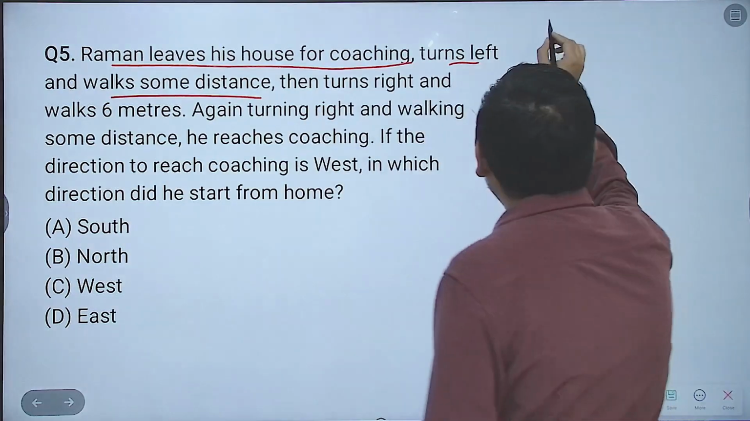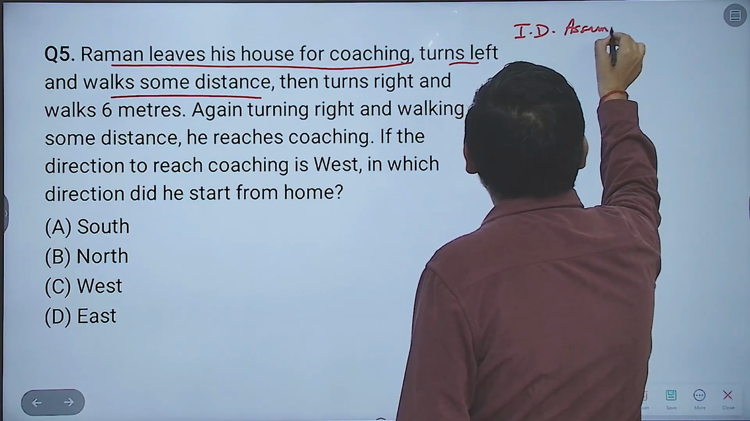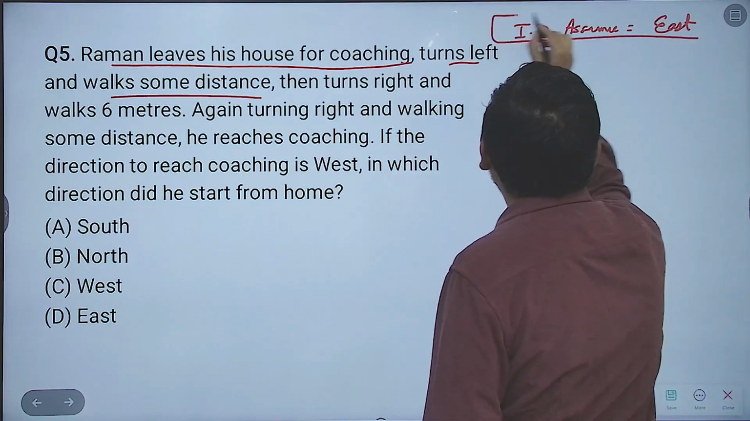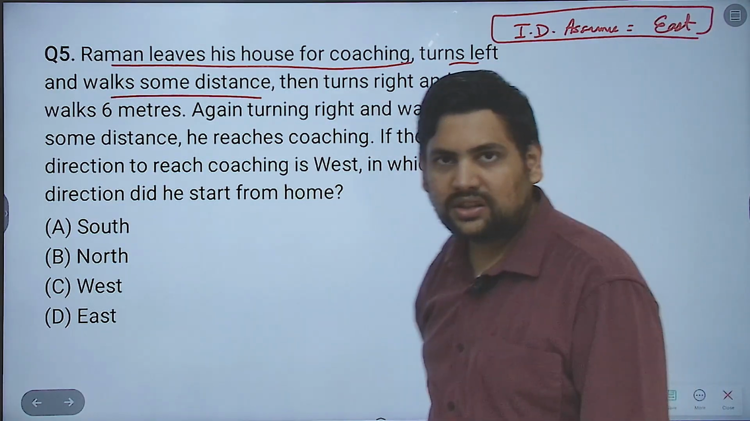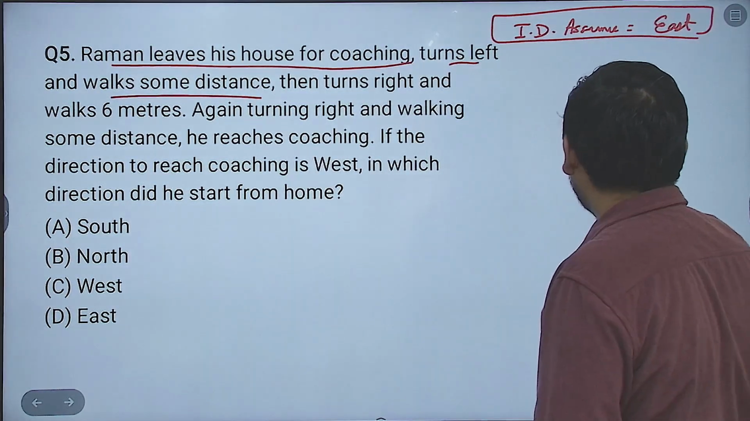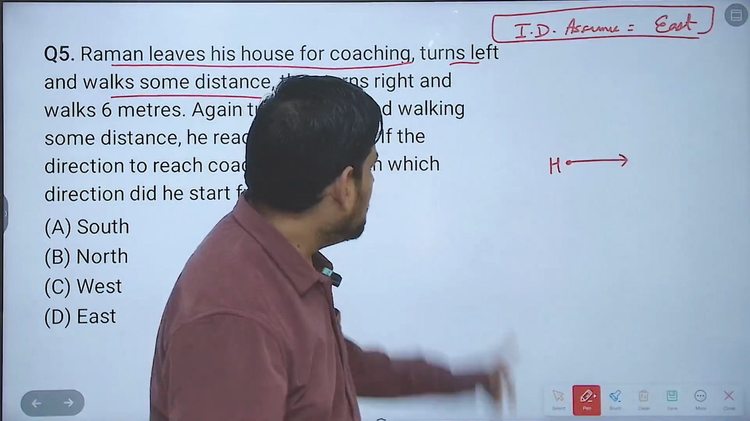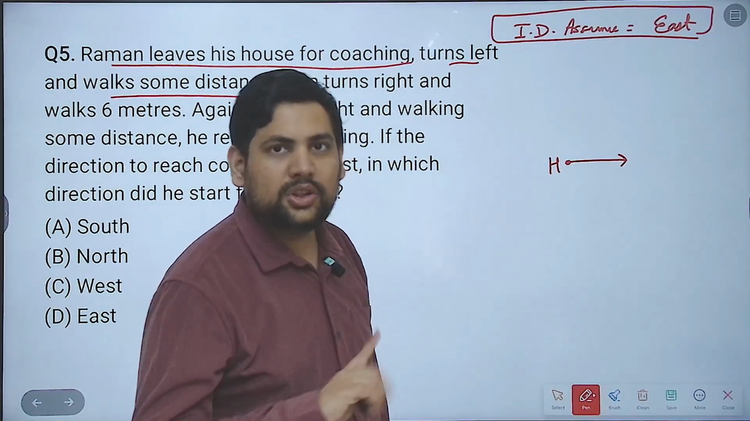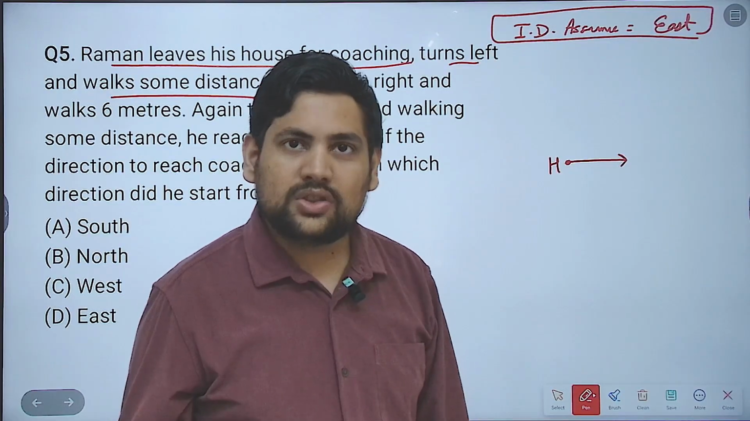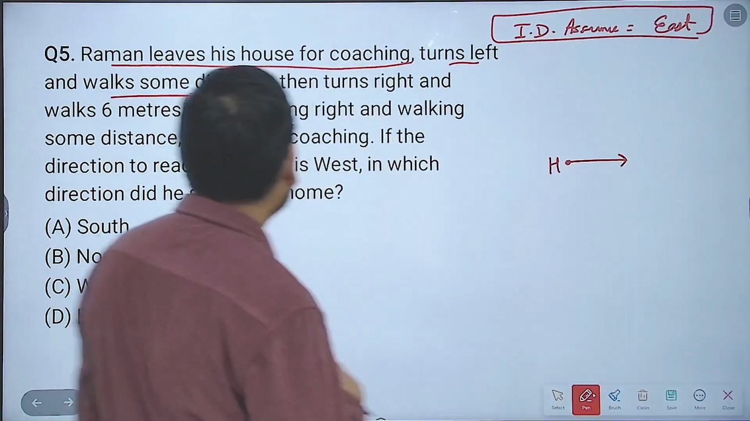So I will first assume the initial direction. Let's say I assume that the initial direction is east. Now Ram leaves his house for coaching, so first I will go east like this. This is Ram's home and he has left. This is the initial direction in which he left because I have assumed it to be east. Now of course east won't be the answer. This is just my assumption. Eventually I will find the correct initial direction using this.